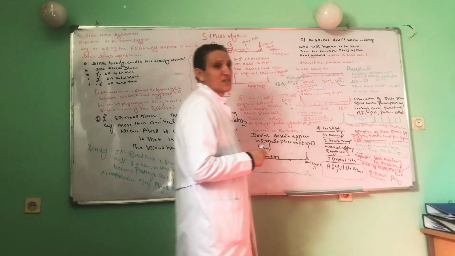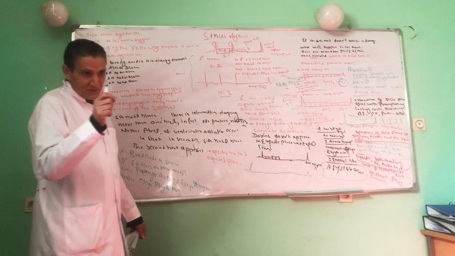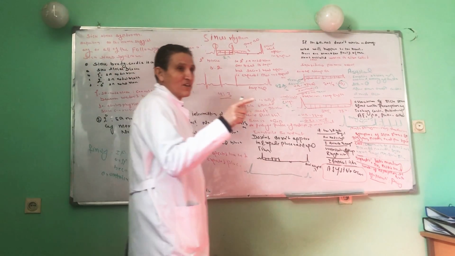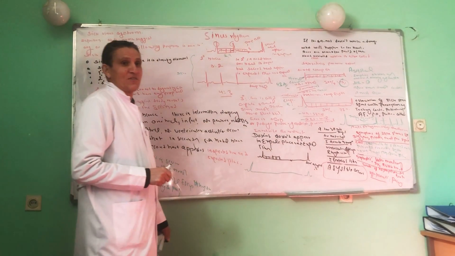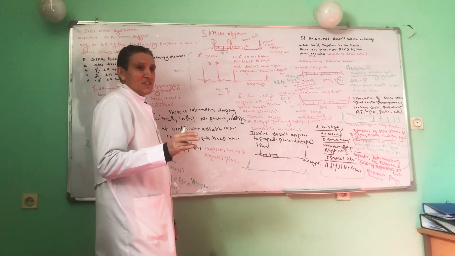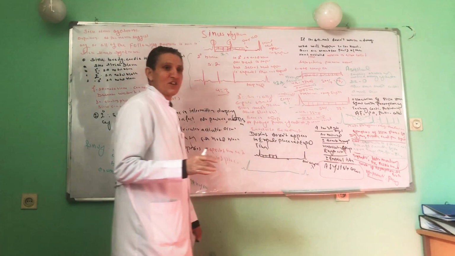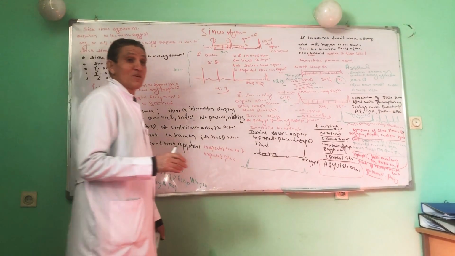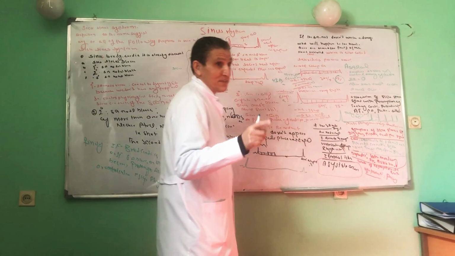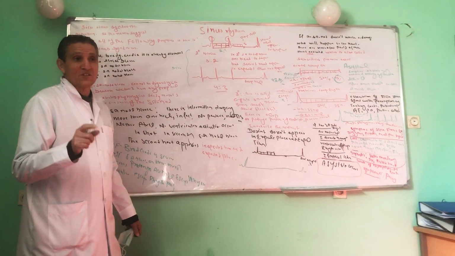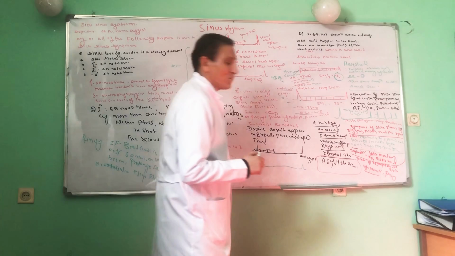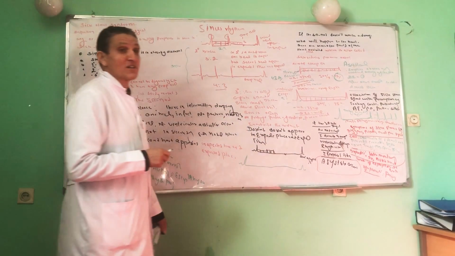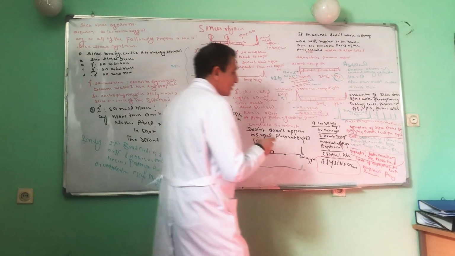So number one is degeneration and fibrosis, the second is ischemia, then drugs, cardiomyopathies, amyloidosis, and finally myocarditis. These were the causes of sick sinus syndrome.